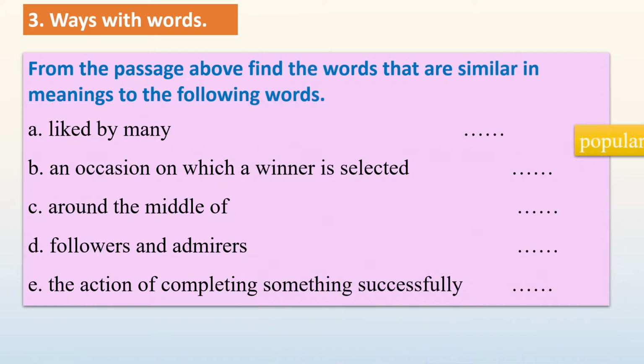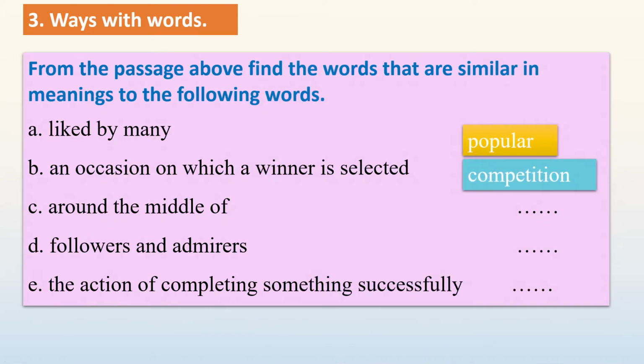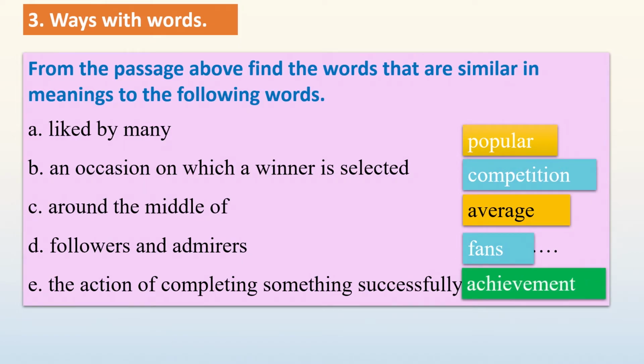Let's see the answer. So, liked by many, popular. An occasion on which a winner is selected, competition. Around the middle of means average. And followers or admirers means fans. And getting success on an action is the achievement.